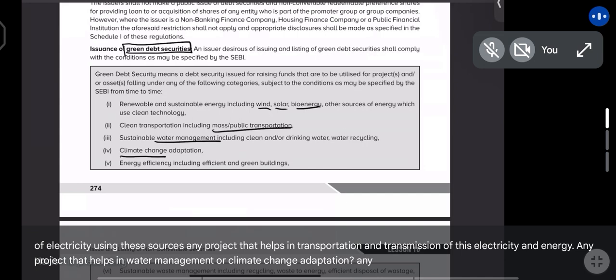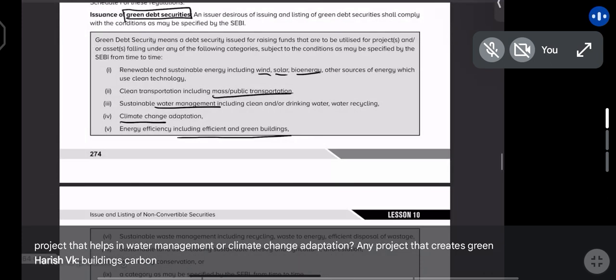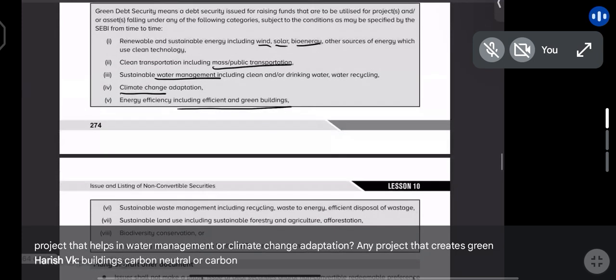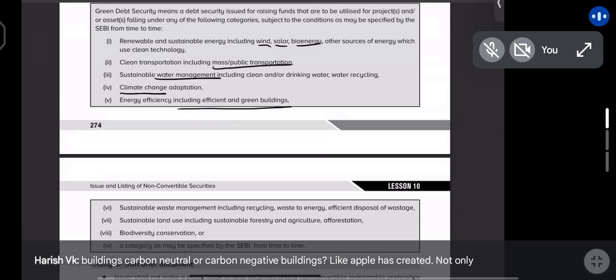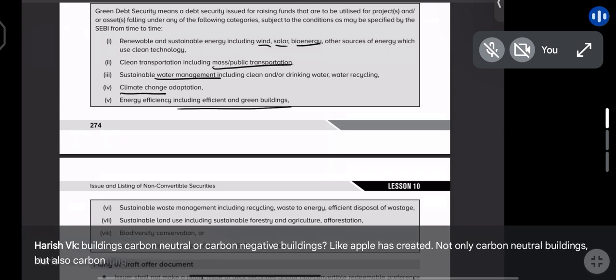Any project that creates green buildings, carbon neutral or carbon negative buildings, like Apple has created not only carbon neutral buildings but also carbon neutral products.